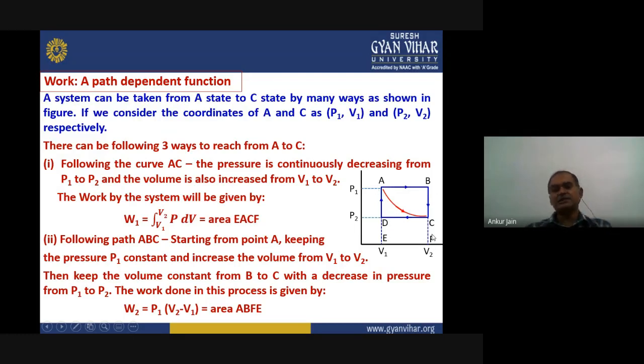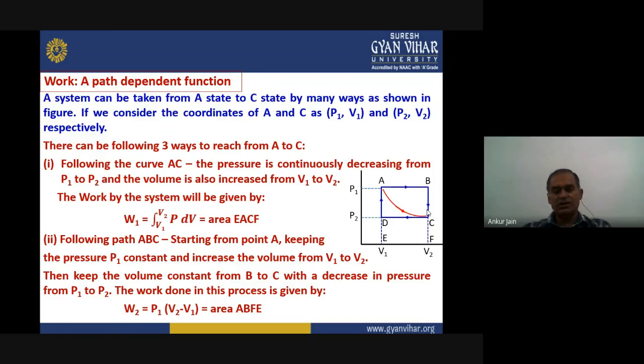If we consider the second route, look at point A to B. The pressure remains constant, but the volume continuously changes from V1 to V2. Now when we move from B to C, the volume is constant at V2 and the pressure reduces from P1 to P2.